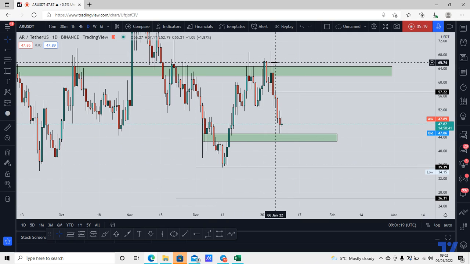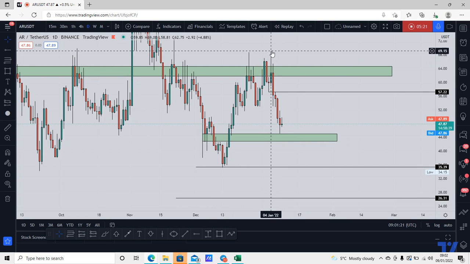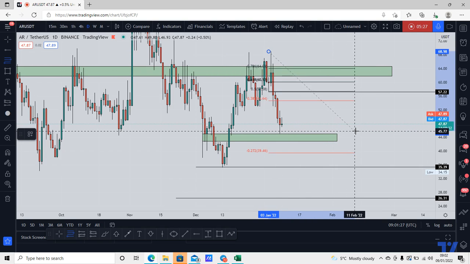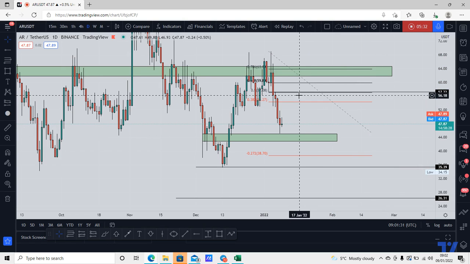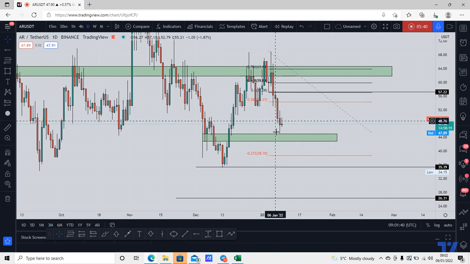We also have this daily bearish impulse from this high to this low. So if we take our Fibonacci from the high to the low of the daily bearish impulse, what we can see is the market lines up perfectly. The neckline of the M formation lines up almost identically to the 0.5, the 50% fib. And we have a bearish impulse.